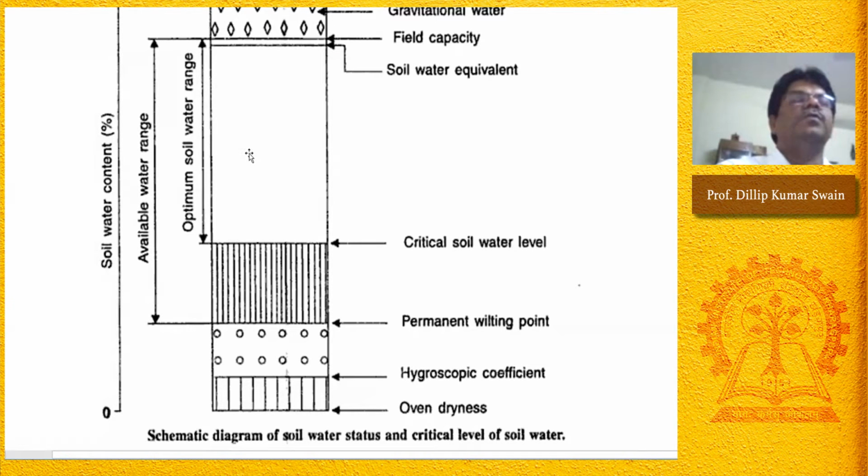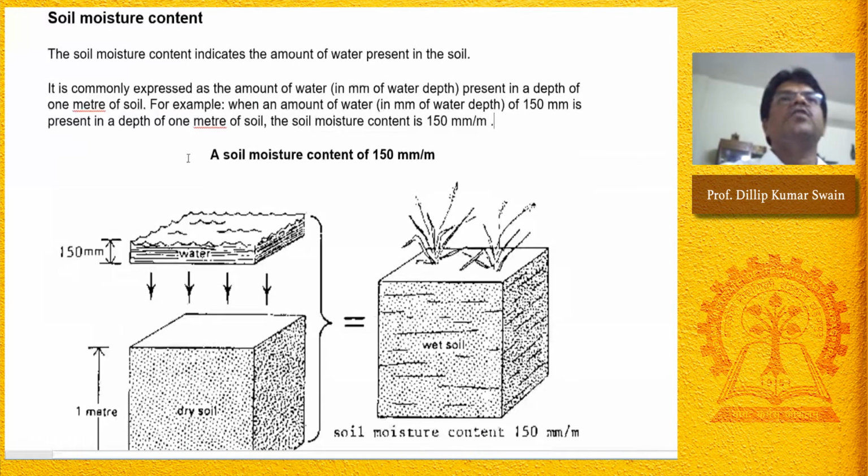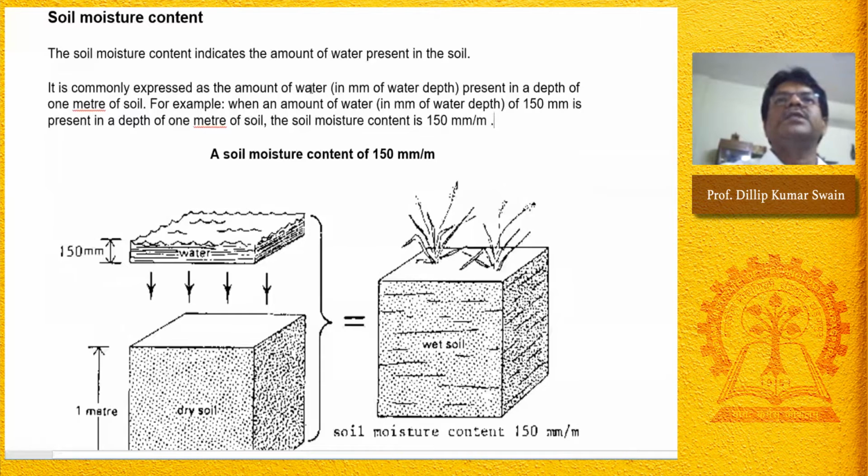Weight basis means 100 grams of dry soil contains that weight of water. Volume basis means a 100 meter soil profile contains that many meters of water. So this soil moisture content we can express either on weight or volume basis. In this example, I have given soil moisture content on volume basis. It is expressed as the depth of water in millimeters present in a depth of 1 meter of soil.